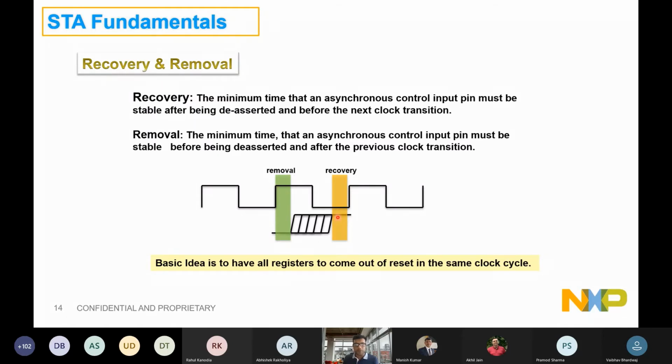Again, the basic idea is to have all the registers come out of reset in the same clock cycle. And usually we have many millions of flops in the design. Now how it can be achieved is, during the reset, the frequency of the device is supposed to be slow. So usually the resets are deasserted at a frequency of some 50 megahertz clock. Once it is out of reset, then the clock switchover happens to the main high frequency clock.